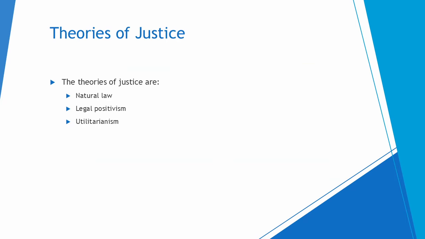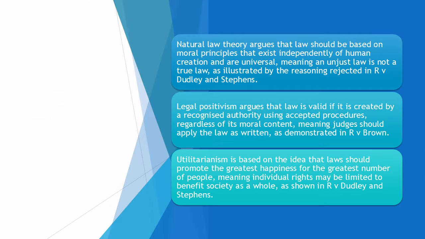Theories of justice. The theories of justice are natural law, legal positivism, and utilitarianism. Natural law theory argues that law should be based on moral principles that exist independently of human creation and are universal, meaning an unjust law is not a true law, as illustrated by the reasoning rejected in R v Dudley and Stevens.